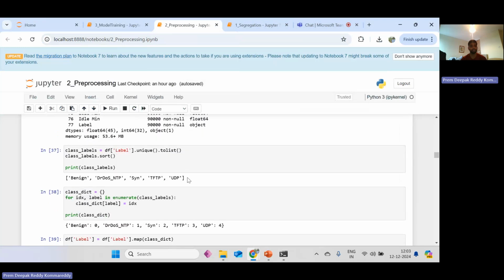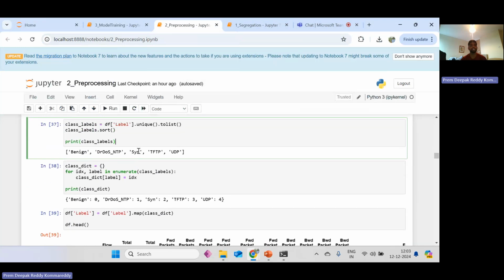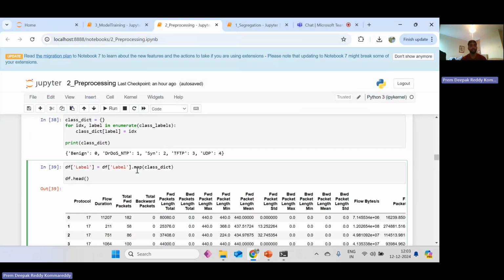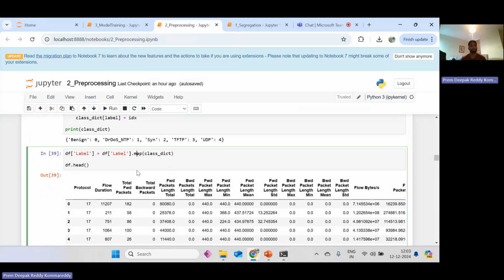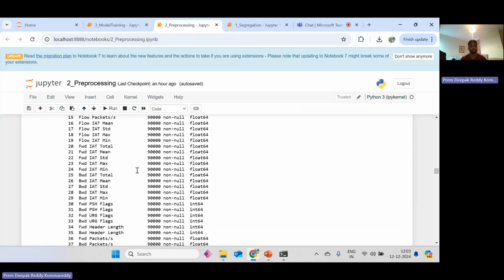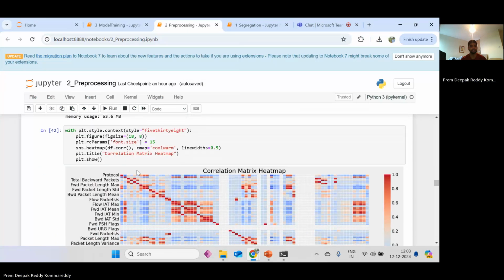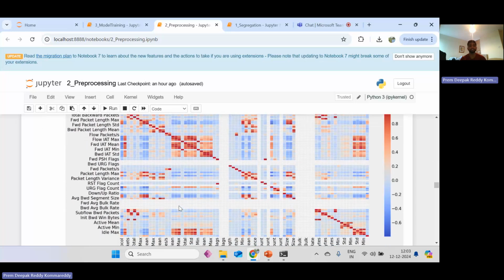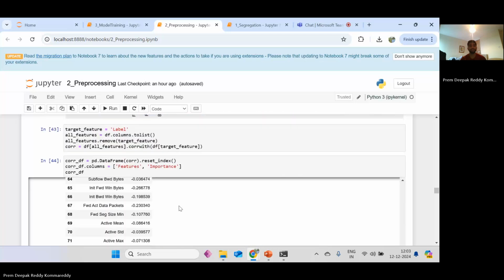And the next one is printing the 5 class labels and the info. As we can see, the info printing. And here I am printing the important columns with a correlation heat map. As we can see, this is the correlation heat map, which shows the relation between the columns, printing the important features.